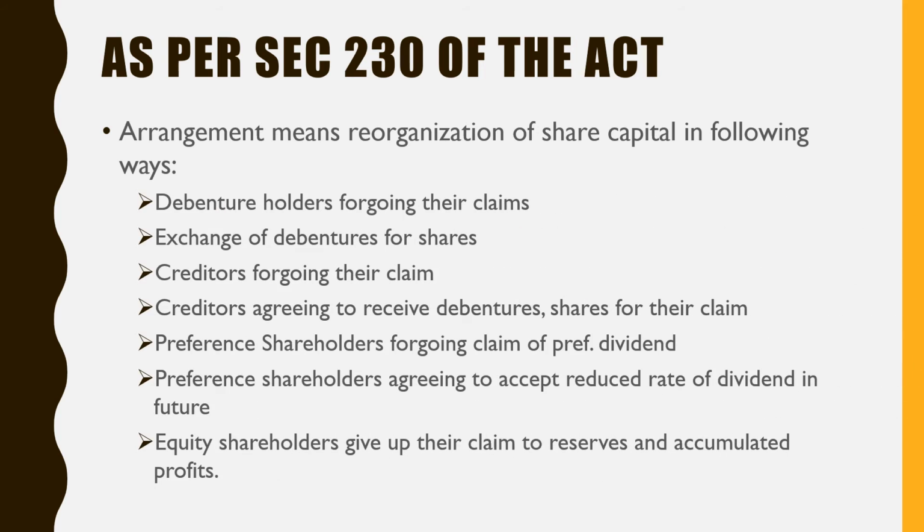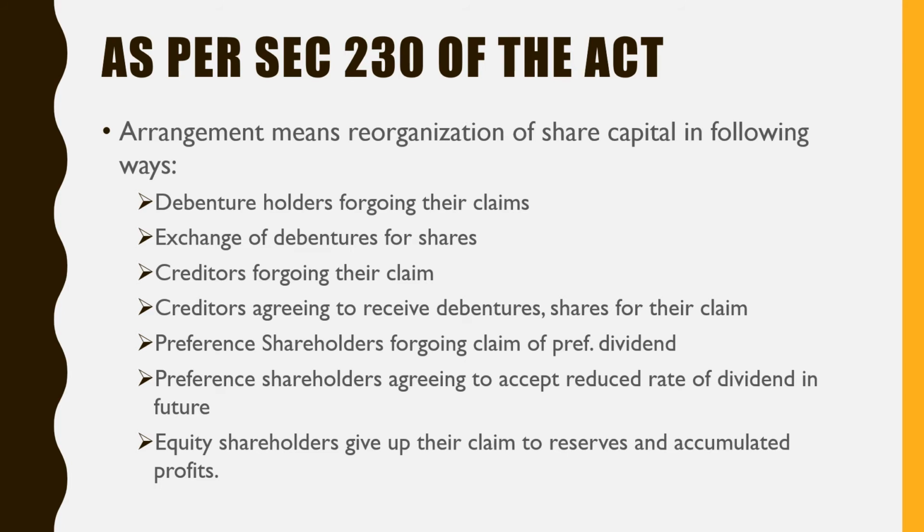The debenture holders forgo their claims so that shareholders' rights will change. So shareholders have to pay the debenture holders' claim, but now if debenture holders forgo their claim, they make a sacrifice, then the liability of shareholders will be reduced.